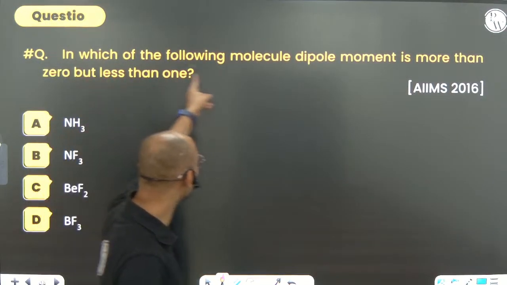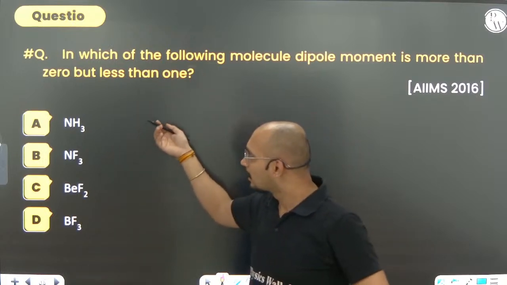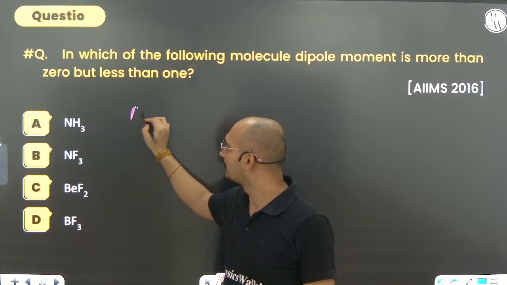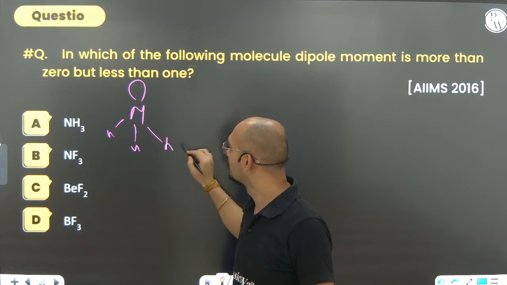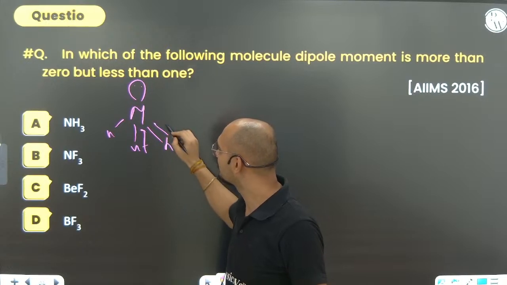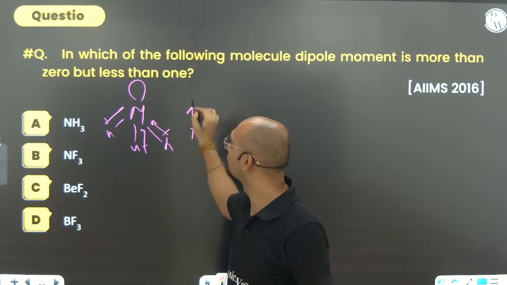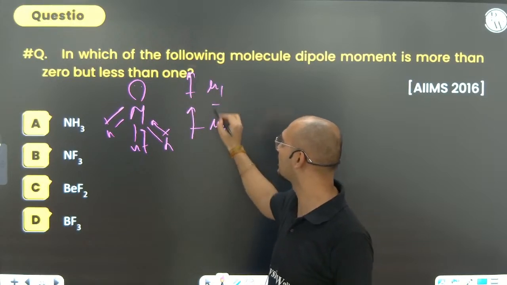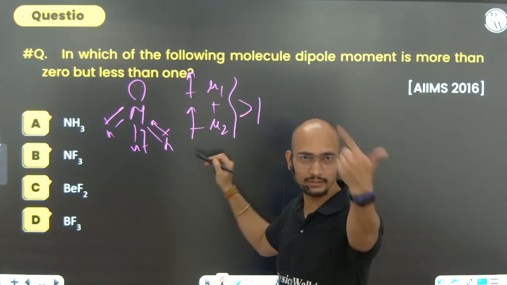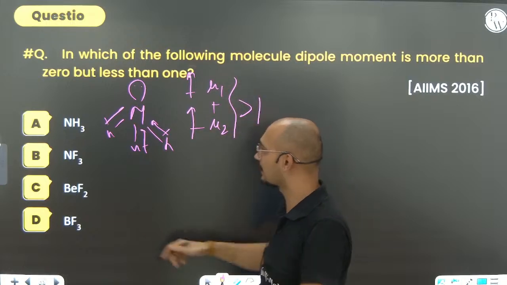Next, in which of the following molecules is the dipole moment more than 0 but less than 1? Okay, more than 0 but less than 1. Can you see N, lone pair, H, H, H? So what is happening here? There is going to be mu here also upward, and this lone pair is also upward. So let's say this is mu 1, this is mu 2. Both of them are being added, so it is going to be more than 1, because the two dipole moments are on the same side.